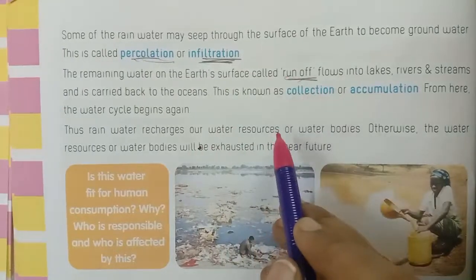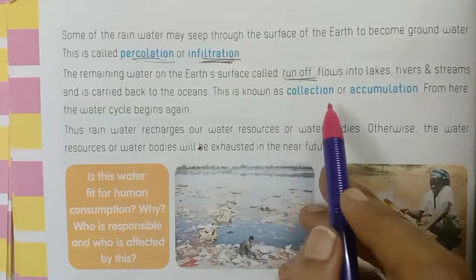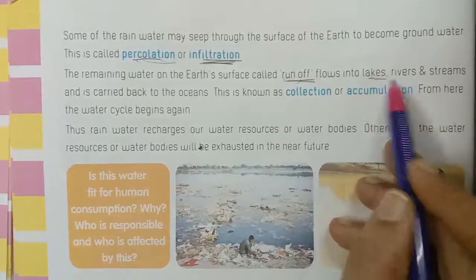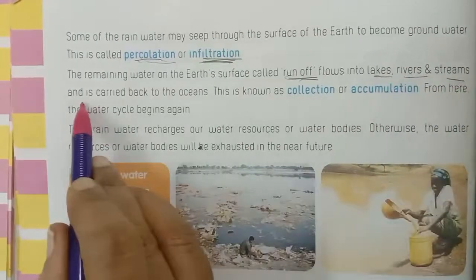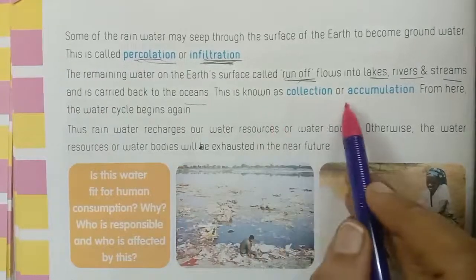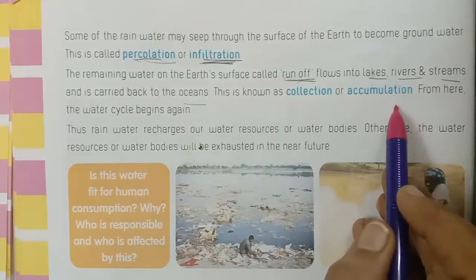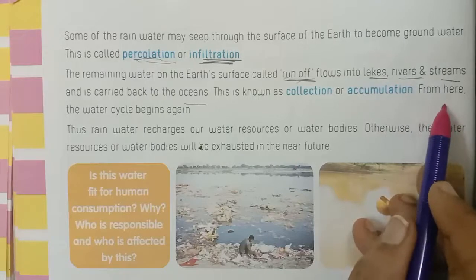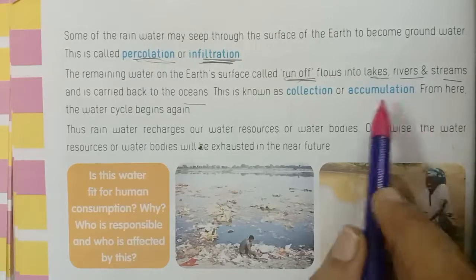The remaining water on the earth's surface is called runoff. The remaining water on the surface, called runoff, flows into lakes, rivers, streams and is carried back to the oceans. This is known as collection or accumulation. From here the water cycle begins again.